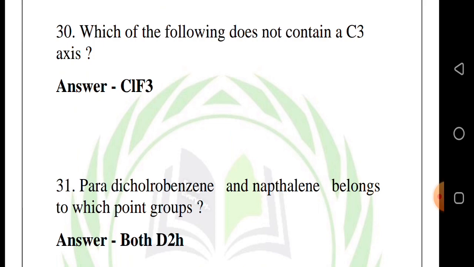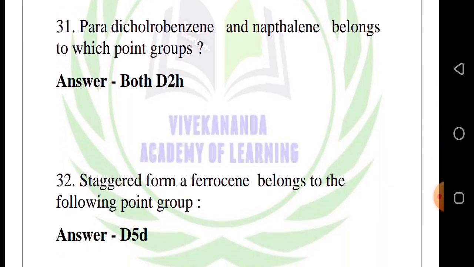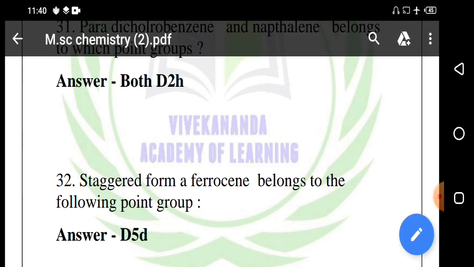Answer: both D2h. 32nd question, the staggered form of ferrocene belongs to the following point group.